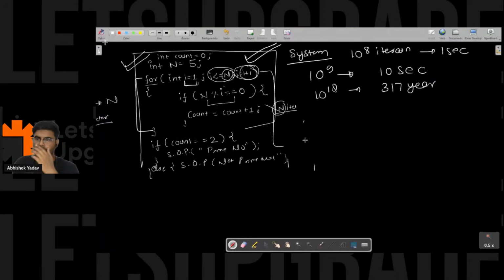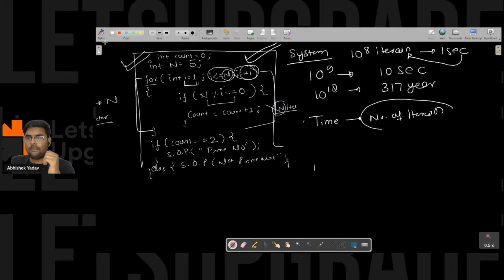Okay, so one thing is common here. You are saying, hey, it is taking a very huge time. So one thing is that our time is dependent on the number of iterations, right? And this number of iterations is dependent on the loop, so we are doing something extra in the loop.